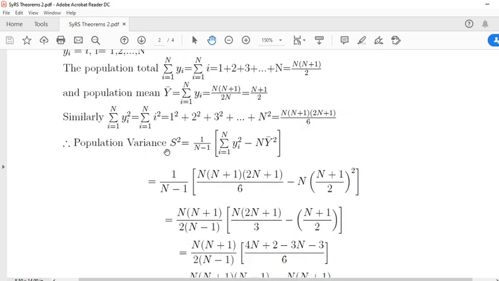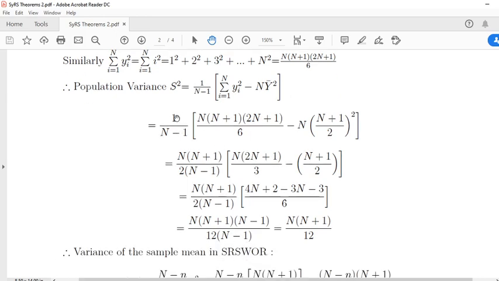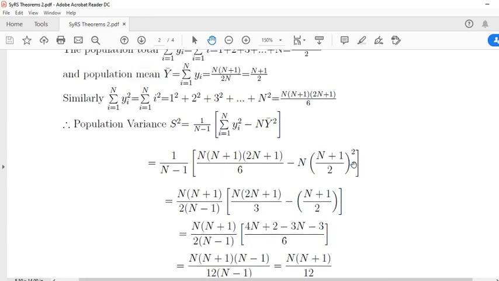The population variance S square is given by 1/(N-1) times the population mean square: the sum over i = 1 to N of yi square minus N times y bar square. This formula is discussed by us throughout the chapter. This is 1/(N-1). We just derived the sum of squares of n natural numbers. Just substitute this here, N into the population mean, (N+1)/2 square.